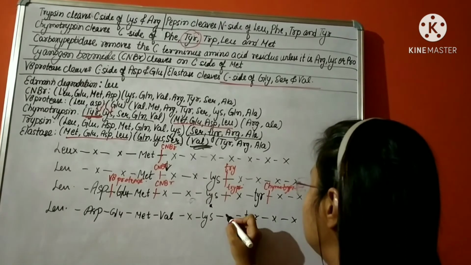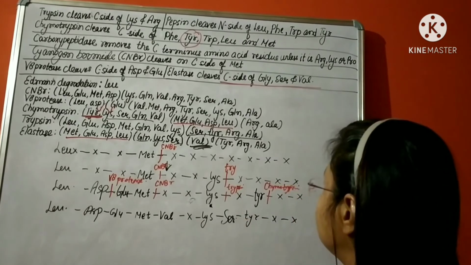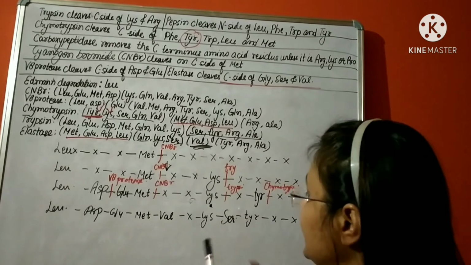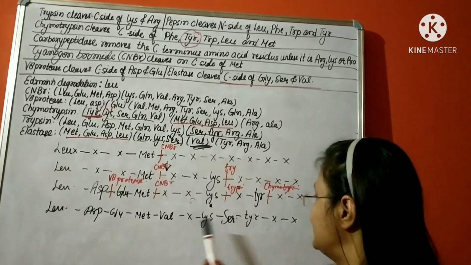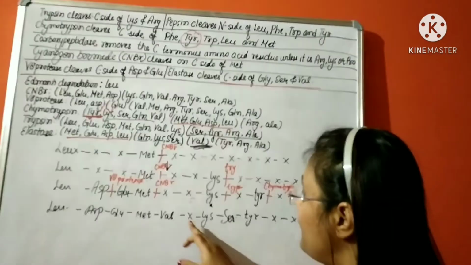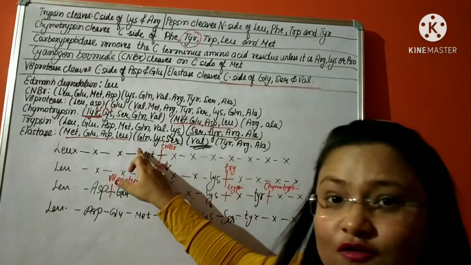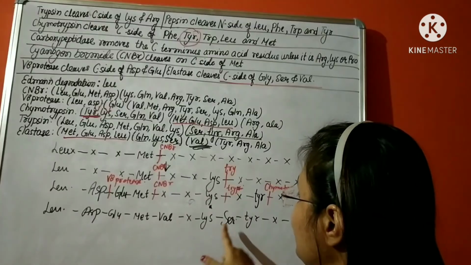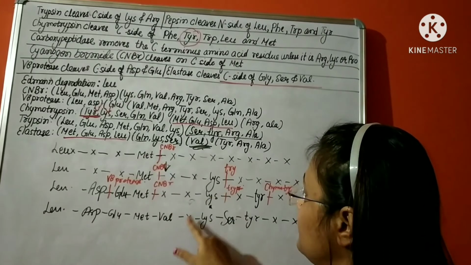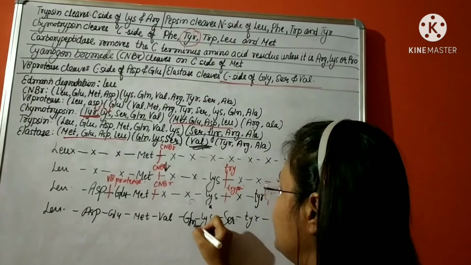So let me write serine over here. Now we only need to find out this amino acid. With the position of serine, now we know this fragment had lysine, serine and glutamine. So if serine is here, lysine is here, then glutamine must be here. Right.